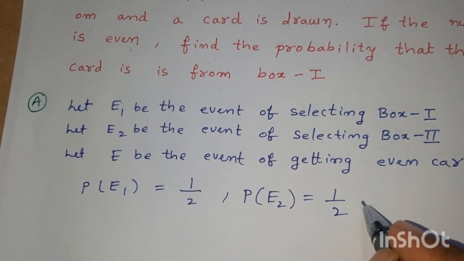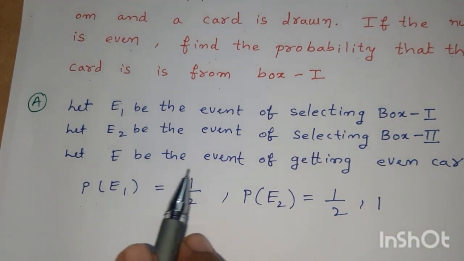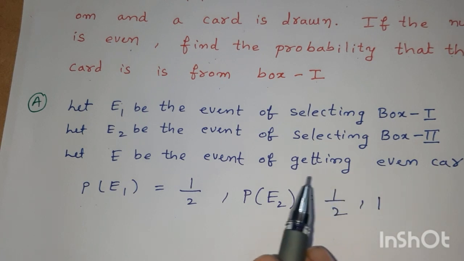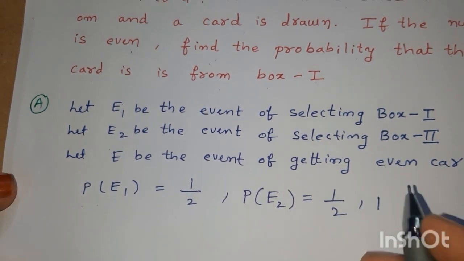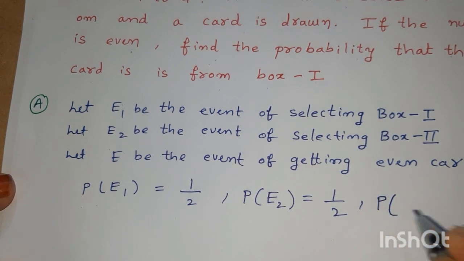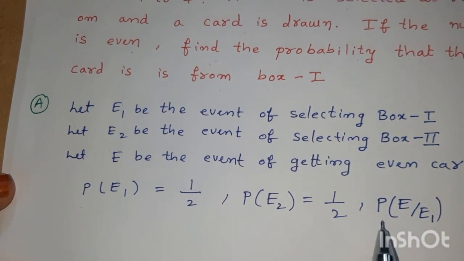Now E is the event of getting an even card. What is the probability of an even card given E1, from the first box?